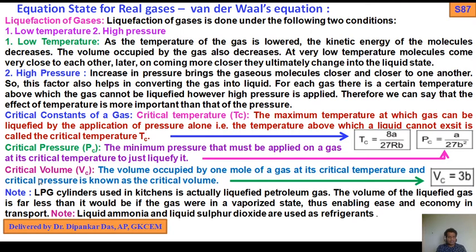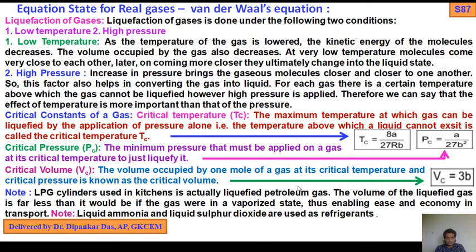Similarly, critical volume Vc: the volume occupied by 1 mole of gas at its critical temperature and critical pressure is known as the critical volume. So Vc equals 3b.